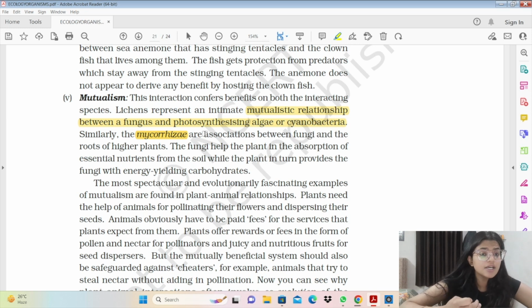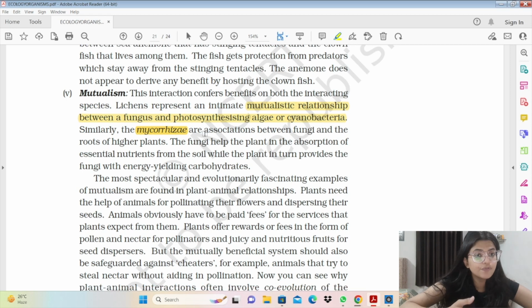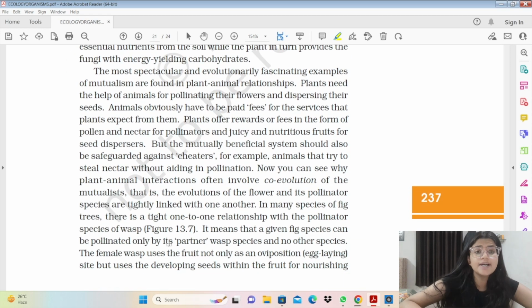In this, the fungus provides the absorption of the nutrients from the soil, and the plant yields the energy yielding carbohydrates. Another example for mutualism would be a fig tree and wasp. The wasp lays its eggs in the fruit of the fig tree, and the fig provides the nourishment to its larvae. And similarly the fig plant की pollination में wasp help कर रहा है eventually. So in this way these mutualistic relationships have both of the organisms benefited and both of them co-evolved together.